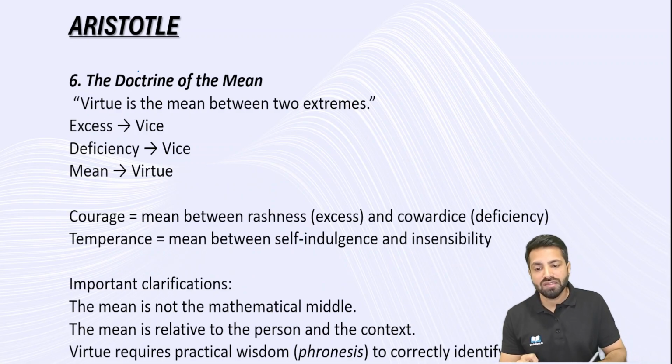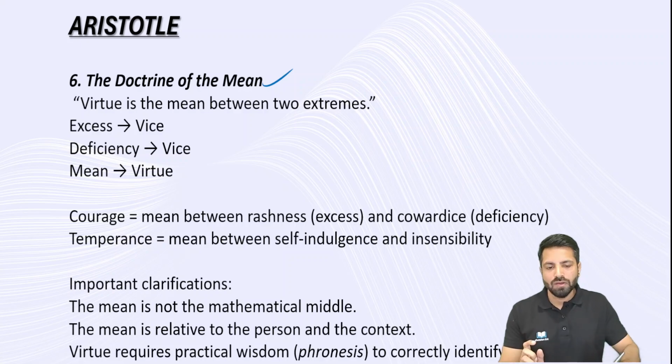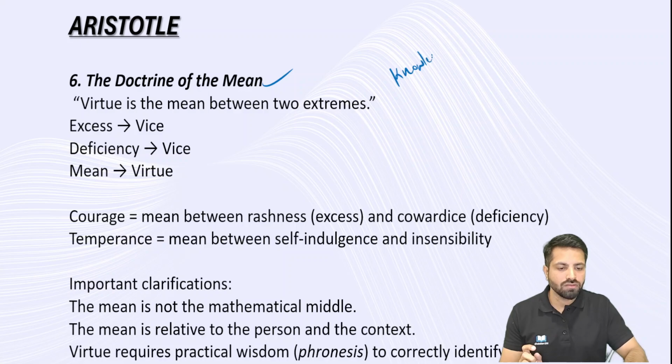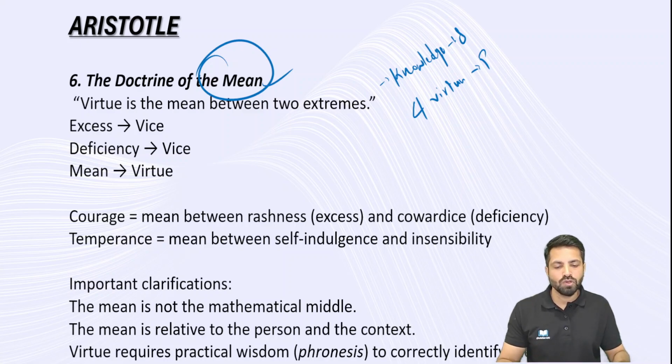Now, the important thing is the doctrine of mean. This is an important thing you need to remember with respect to Aristotle. Socrates mentioned knowledge as an important virtue. All other virtues derive from knowledge. This is Socrates, right? Then Plato talked about four cardinal virtues, right? But Aristotle is also a virtue ethicist. He talked about the doctrine of mean. What is this doctrine of mean concept? Here he expanded the virtues.